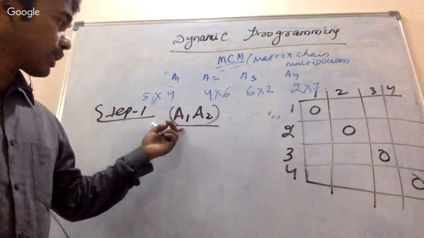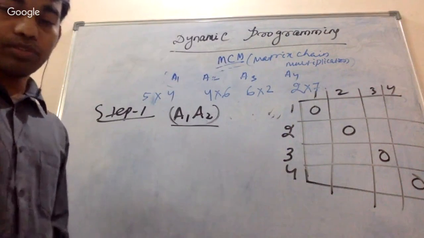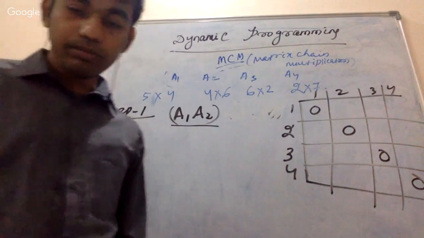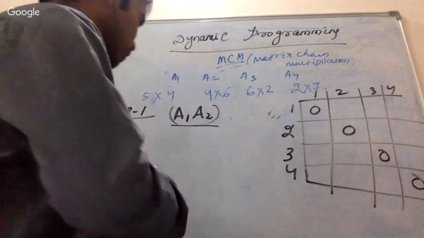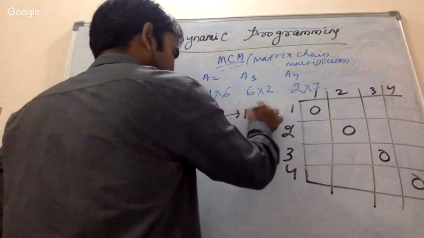What is the number of operations if I go for A12? 120. Okay, good. So I think some of you have calculated. So this is going to be 120.